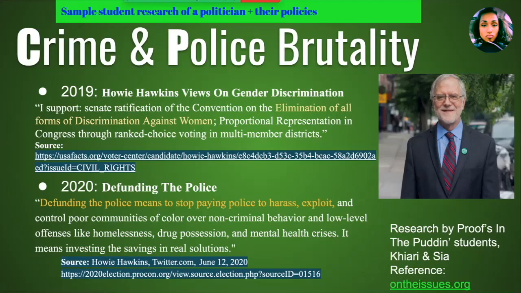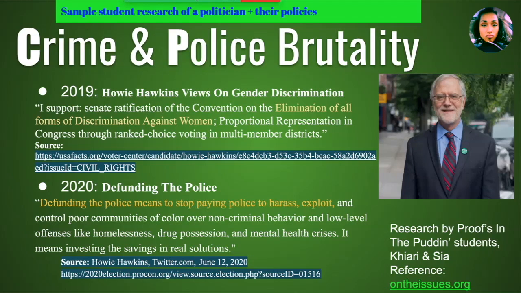Two students, Kiara and Sia, researched a politician who was running for president named Howie Hawkins. They looked up his views on gender discrimination in this case. They looked up his views on defunding the police. And if he was a politician with a record, then they would also look up his policy history and policy record on those issues as well.